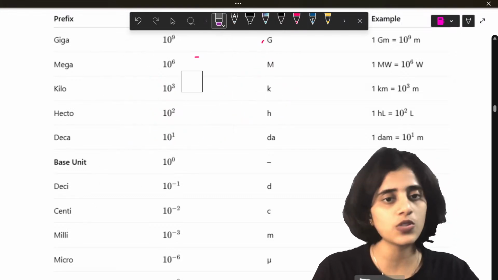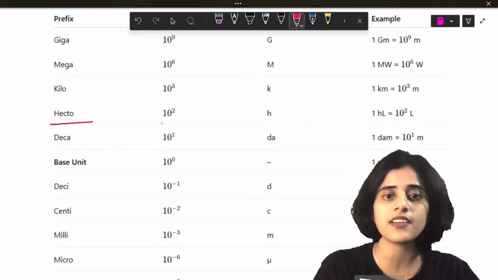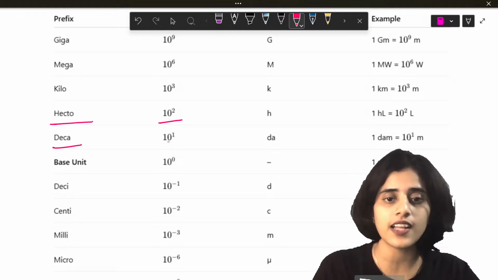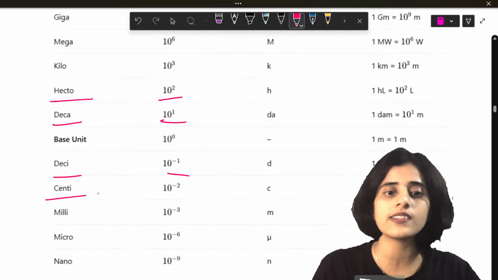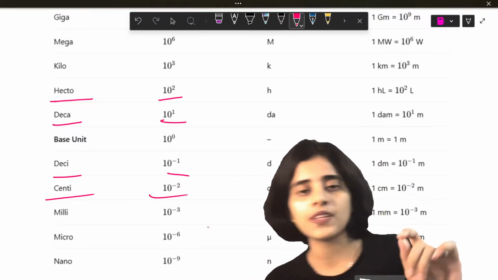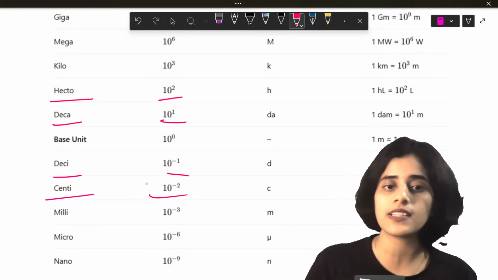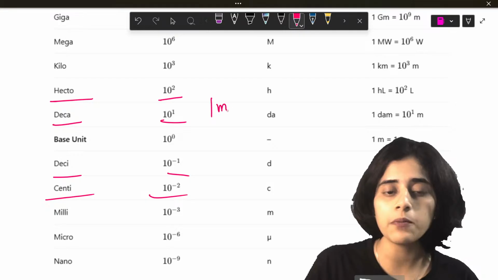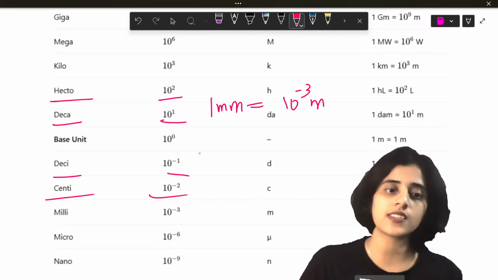Now all of these units you can convert accordingly. If it's hecto, it means 10 raised to 2. Deca is 10 raised to 1. Deci is 10 raised to minus 1. Centi is 10 raised to minus 2. Milli is 10 raised to minus 3. See, these are all with respect to meter. So milli means 10 raised to minus 3. What does that mean? 1 millimeter is 10 raised to minus 3 meters.